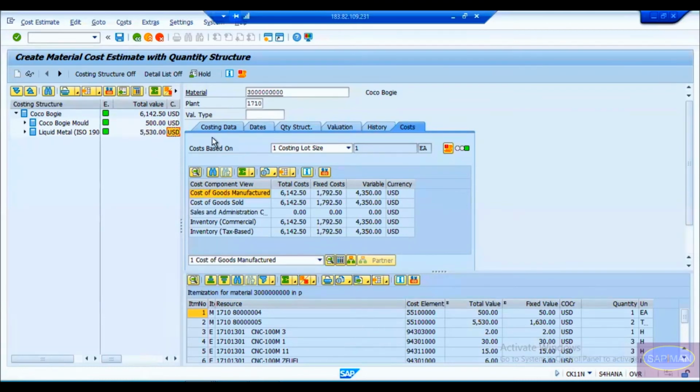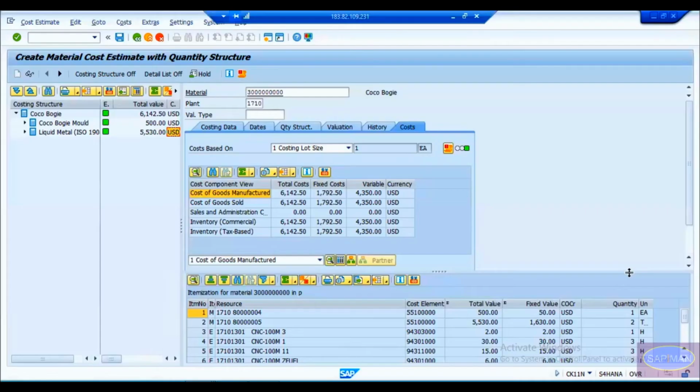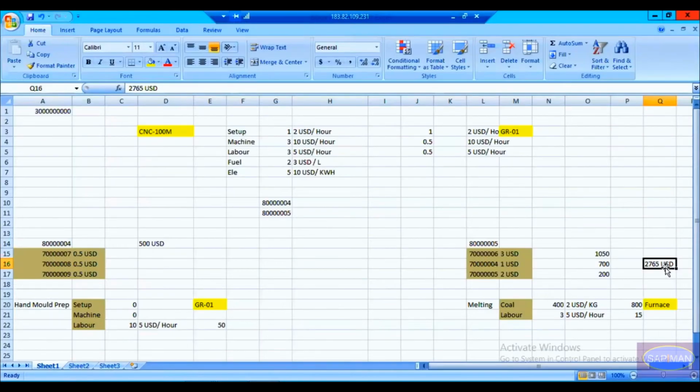Why? Because that 2765 USD is for 1 ton. For 1 ton you need this much, but in the BOM we had taken it as 2 ton. Understanding my point, it is 2 ton. So 2765 into 2.